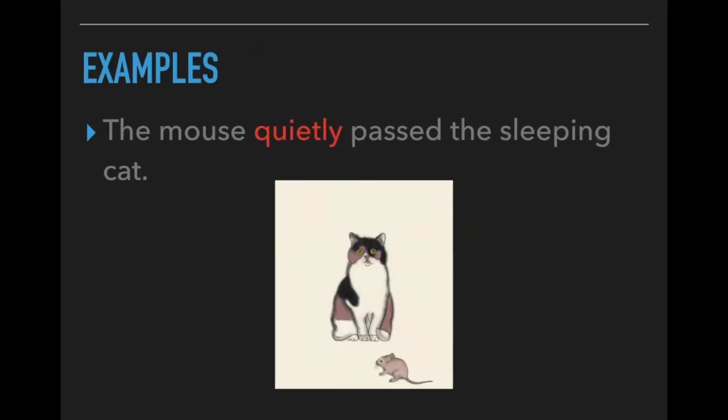So some examples. The mouse quietly passed the sleeping cat. Now here, the adverb is describing a verb. How did it pass? Quietly. The mouse passed the sleeping cat quietly.